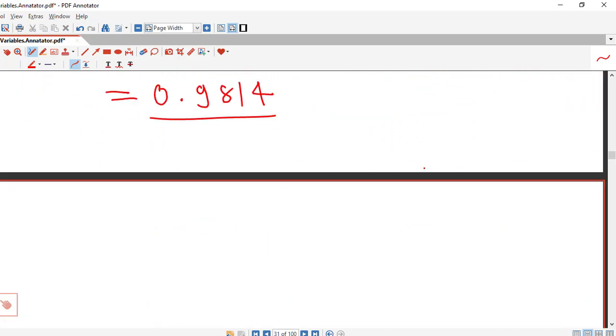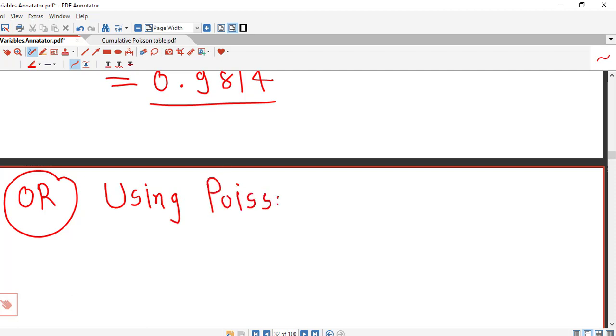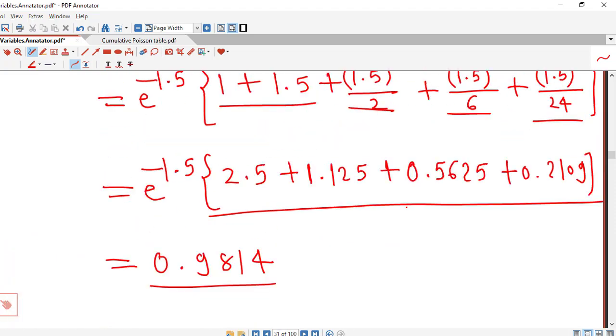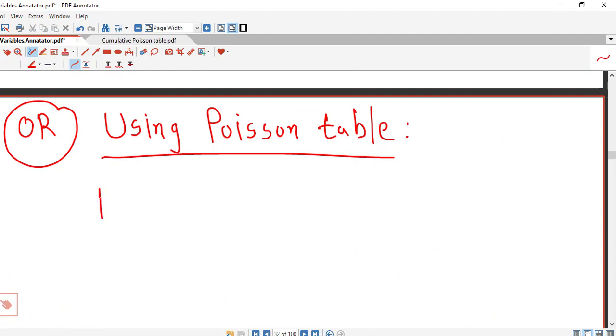Now if you have a cumulative Poisson probability table, then you can use that table to find this probability. So we can do the same process using the Poisson probability table. I think the table will save our time of calculations. We are interested in the probability that capital X is less than or equal to 4, and the mean of the given Poisson random variable is 1.5.